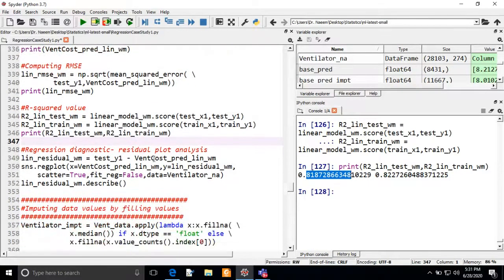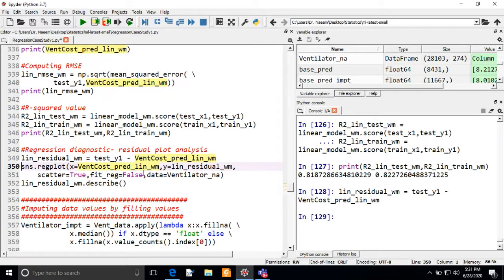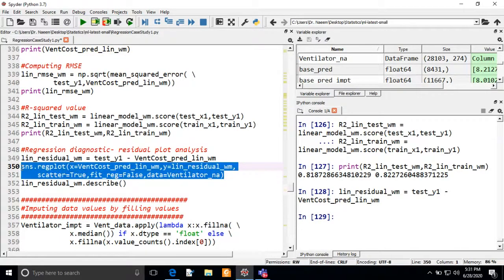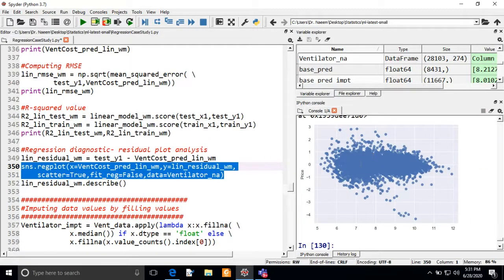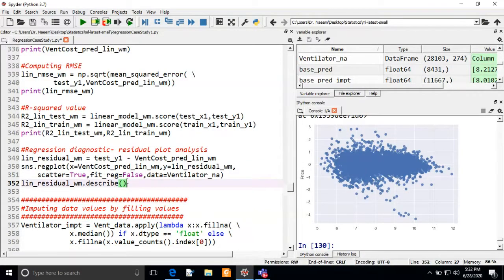Now we are going to see the regression diagnostic, or regression analysis, for the linear regression model. First we have to calculate, and then we have to see the scatter plot between the predicted score of the linear regression model and the residual. As I execute, we will see. It is also showing that our residual is very close to 0, and we are getting a good performance for the linear regression model for this data set.